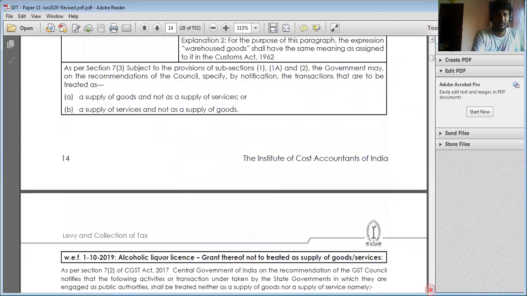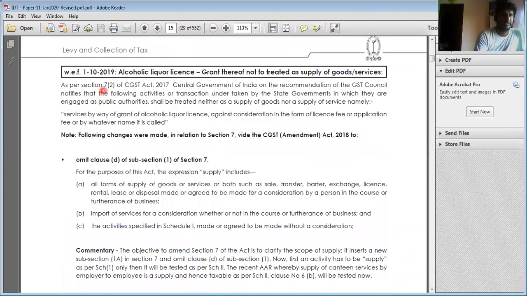Right. Next is section 7.2, which is talking about what? The central government, on recommendation by the GST Council, specifies certain services which are neither a supply of goods nor a supply of services. That means services by way of grant of license against the consideration in the form of license. What I'm trying to say is, I'm getting a license for liquor. In such cases, if government has granted it, the license cost is not considered as supply. Also, they have been mentioned in this particular scenario.